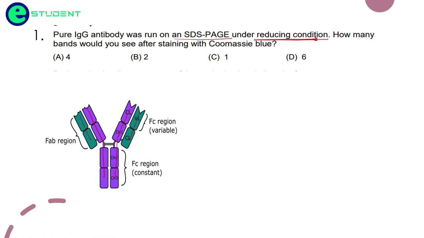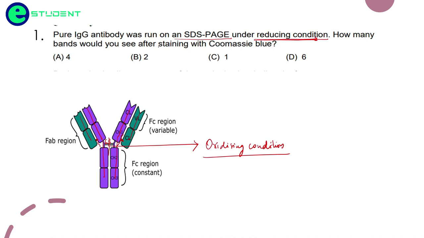Under the oxidizing conditions, we see a formation of disulfide bonds here and here. But here they are giving the reducing condition. That means in the reducing condition there will be a breakage of these bonds.